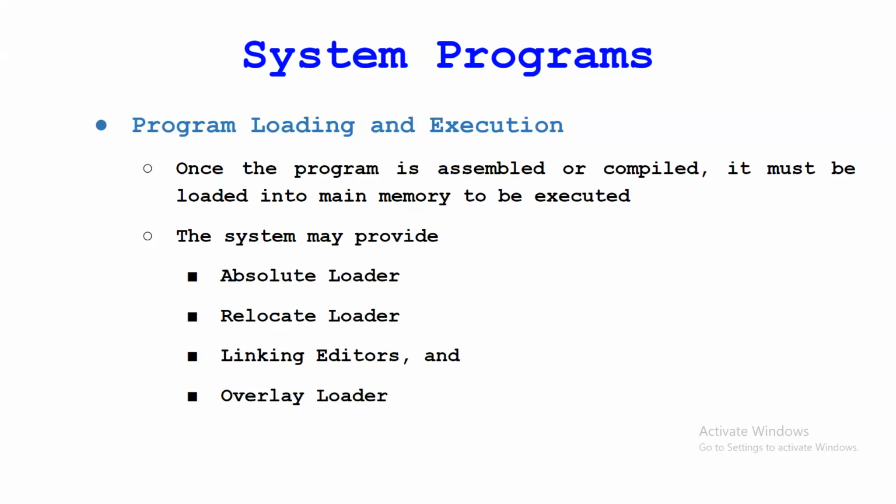The system may provide loaders such as absolute loader, relocatable loader, linking editors, and overlay. We'll see these details in tomorrow's lecture. The main thing in the program loading and execution category is that we need to bring the object file to the main memory.